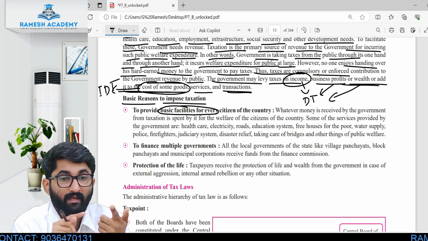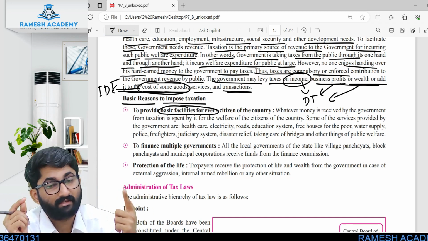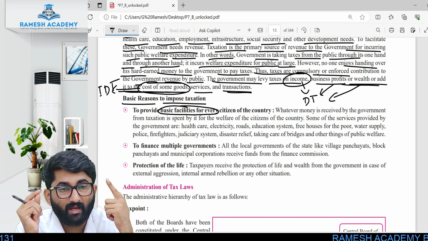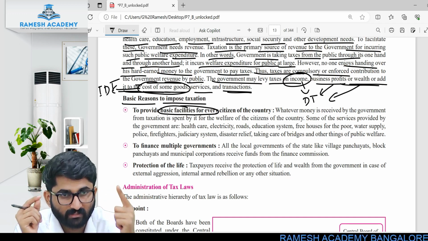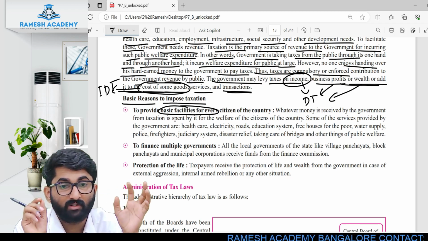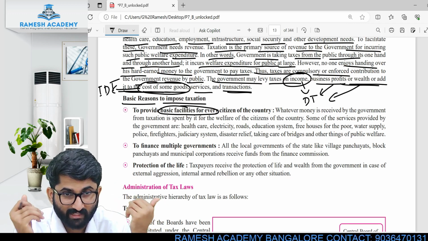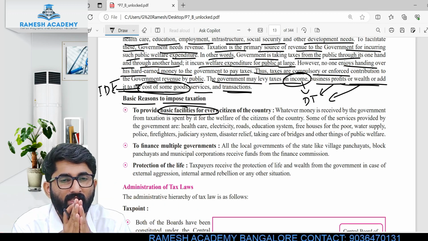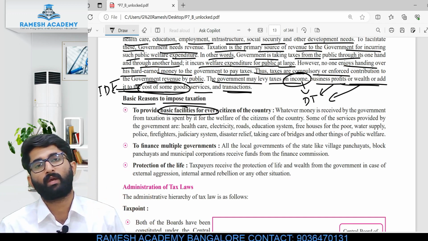Municipality, and many government services such as drainage, water, electricity, correct? Everything is a basic thing they are giving you. For that reason you have to pay tax. Road, education, infrastructure which are given to you. If you don't pay tax, then it is free of cost. That's why the government says that you have to pay to us, otherwise we don't allow you to enjoy all these things.